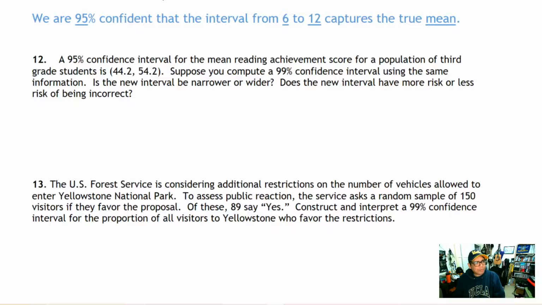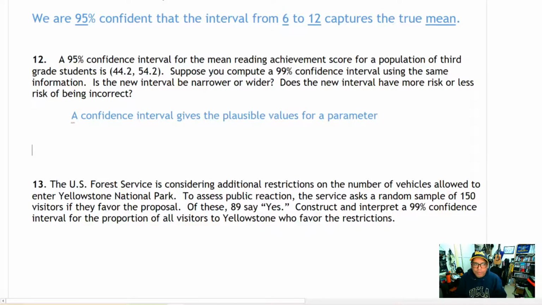Number 12 says that we have a 95% confidence interval for the mean reading achievement for a population of third grade students. And we got 44.2 to 54.2. If you remember, that was from an earlier question too. Suppose we compute a 99% confidence interval using the same information. Would that new interval be narrower or wider?